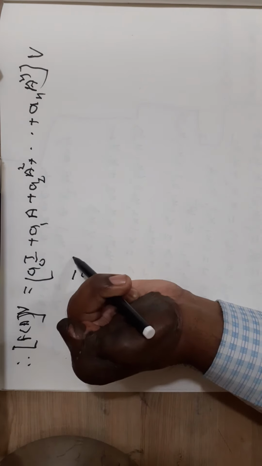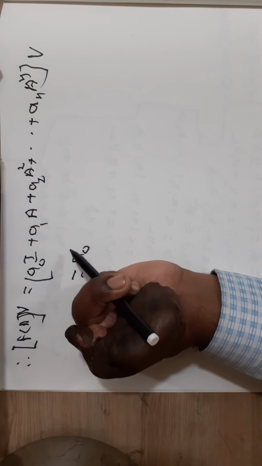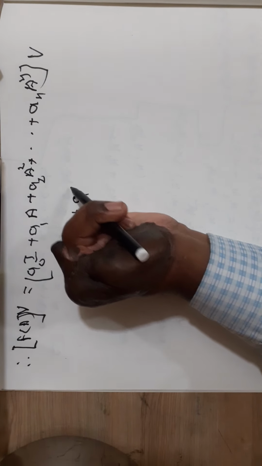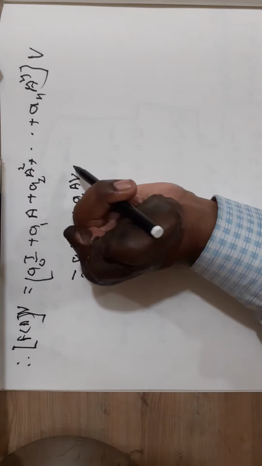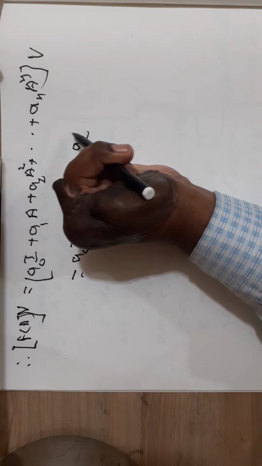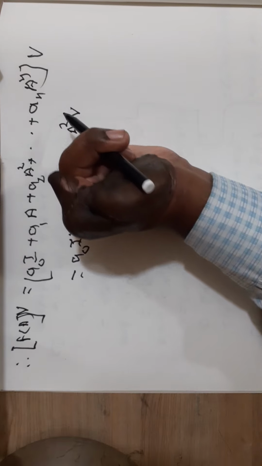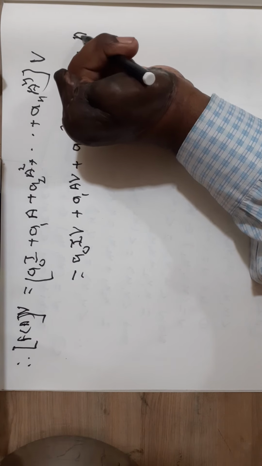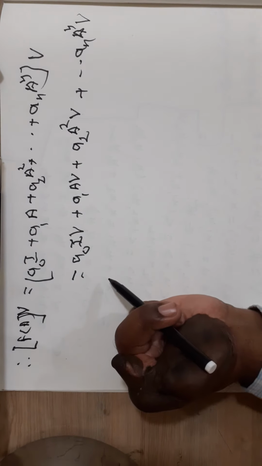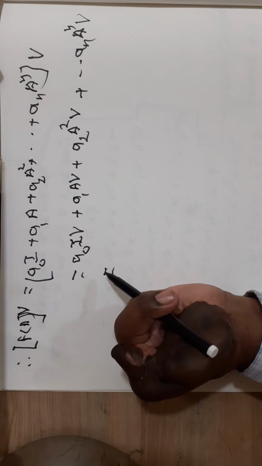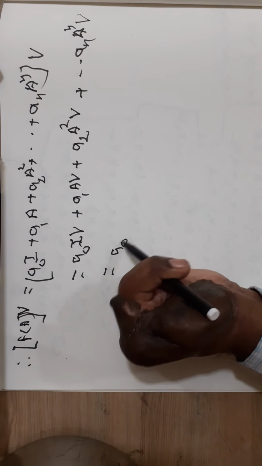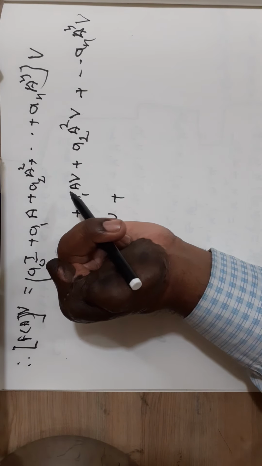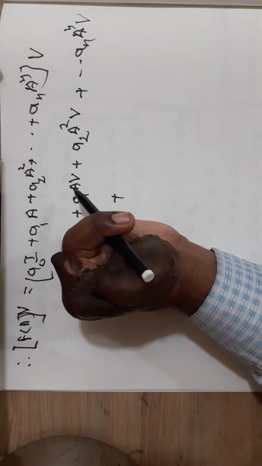Now this can be written as a0 I V plus a1 A V plus a2 A square V plus dash dash plus an A raised to n V. But we know this is equal to a0 I V. Now A V is equal to lambda V. Here V is the eigenvector corresponding to eigenvalue lambda.